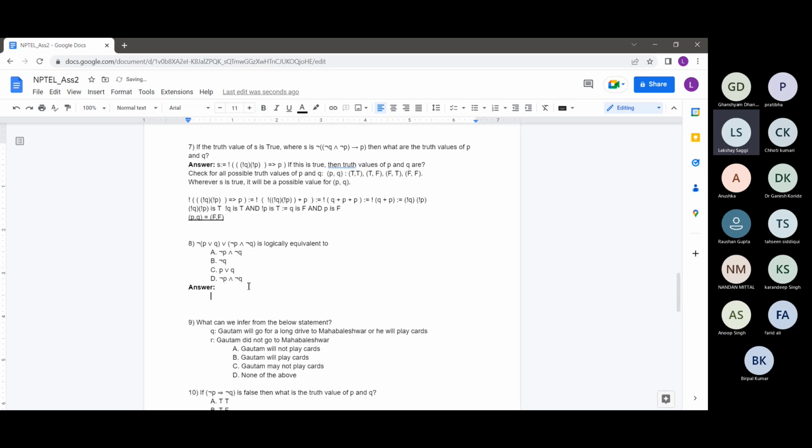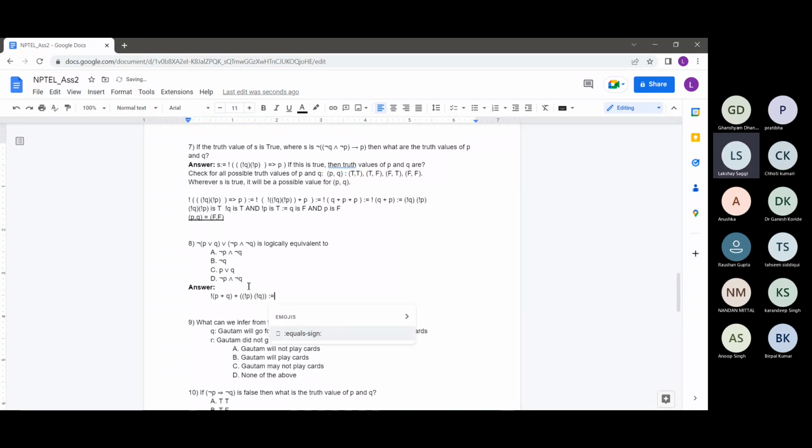Just typing this expression out in my notation. So not of (P plus Q) plus (not of P times not of Q). This is our expression and we need to find its logical equivalent.